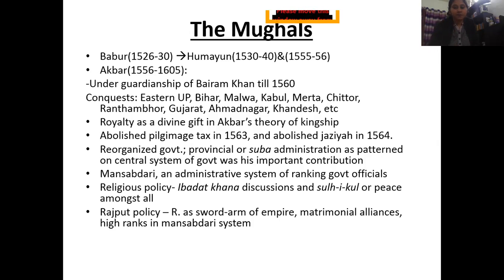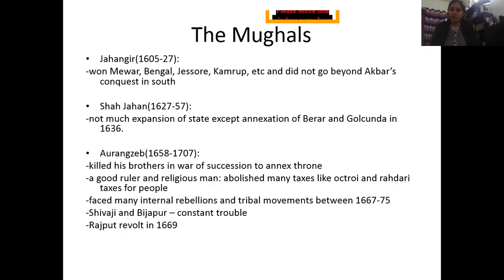After him, we see his son coming to power, in 1606 to 27. Jahangir, his son, rules. And like I said, Akbar was the great, and whatever he instituted for the state was followed by his successors, not just Jahangir but everybody after him. Only the expansion of the territory happens, but along with whatever Akbar had given them, they followed all of that. It's only in Aurangzeb's time that he diverged from whatever Akbar was doing in his times.